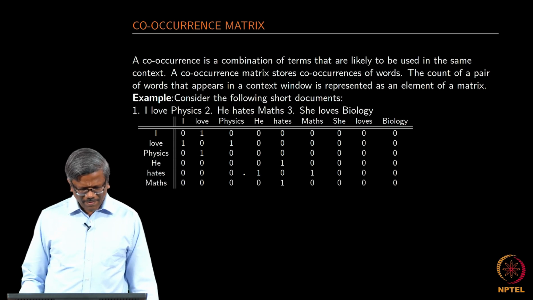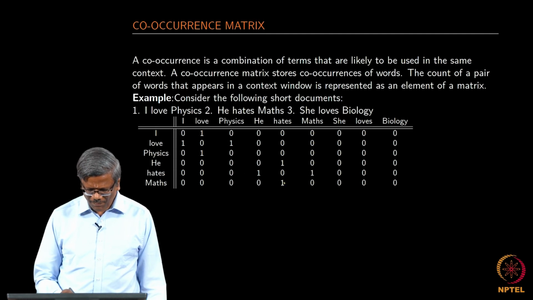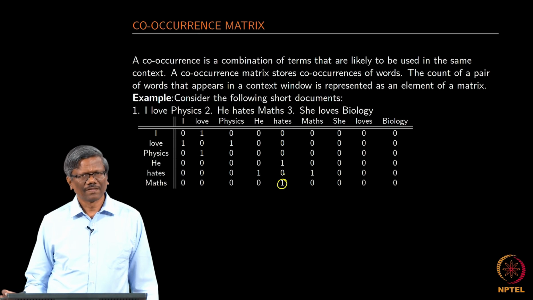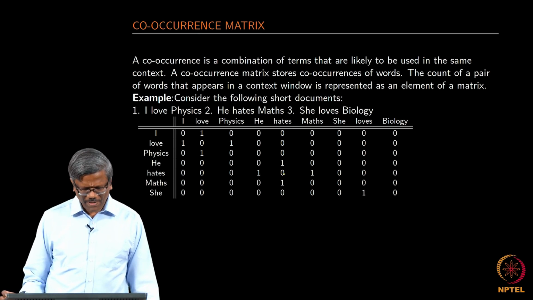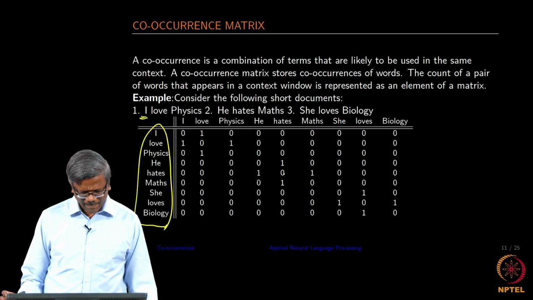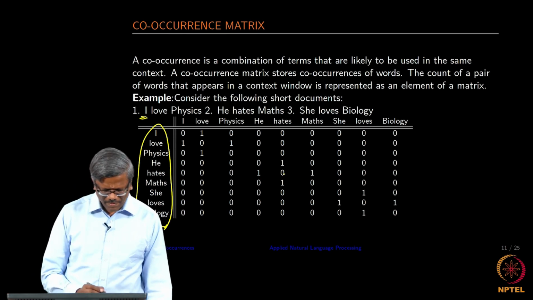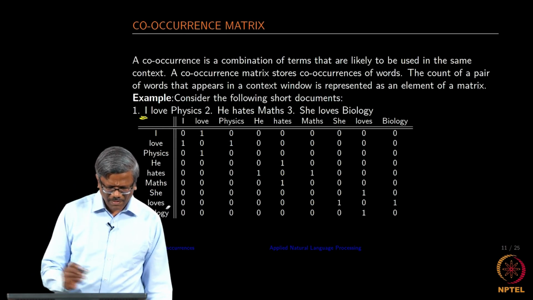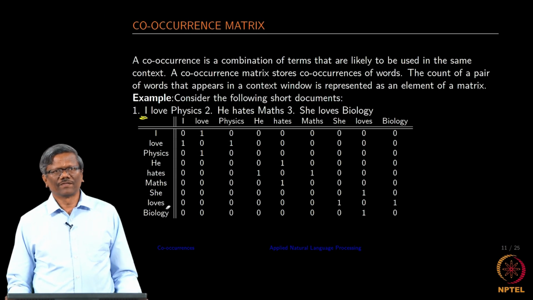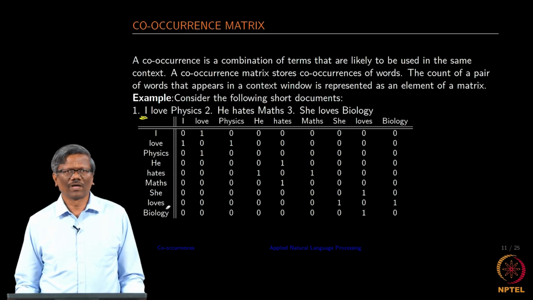And the third one, so we have maths and hates. In the same way you keep filling them, and you get a matrix like this. This is called a co-occurrence matrix.